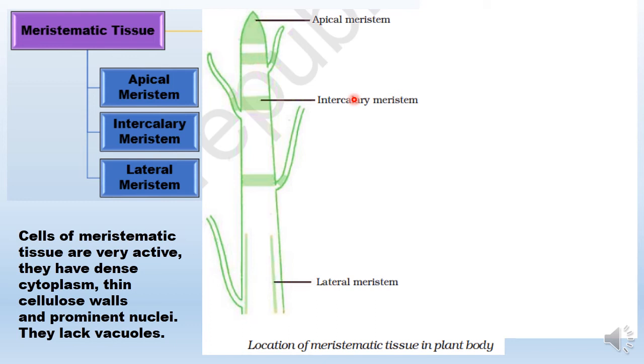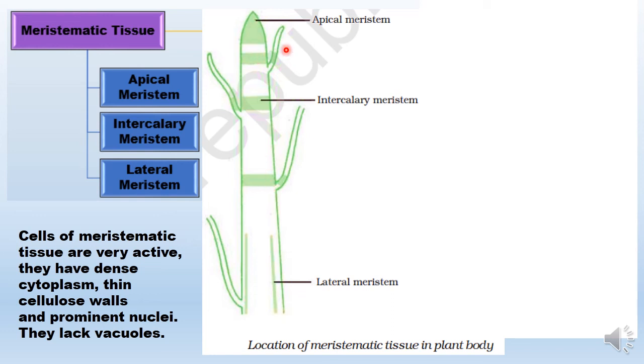Now, what is their role in monocots? So if we take the example of bamboo, if they are present here, then once they start dividing, they can increase the length of the internode. So in bamboo, they are known to increase the internodal length. And also in grasses, which are also monocots, grasses undergo a lot of grazing. So once their shoots have been taken away by some cow or sheep, then intercalary meristem will help in the formation of new shoots, and that's how the grass keeps growing even after grazing.